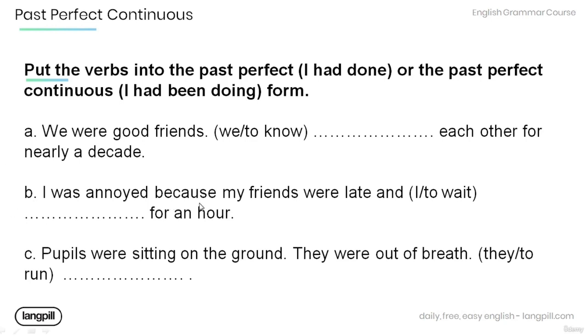B. I was annoyed because my friends were late and I to wait for an hour. C. Pupils were sitting on the ground. They were out of breath. They to run.